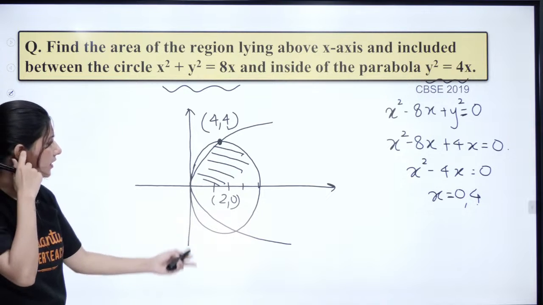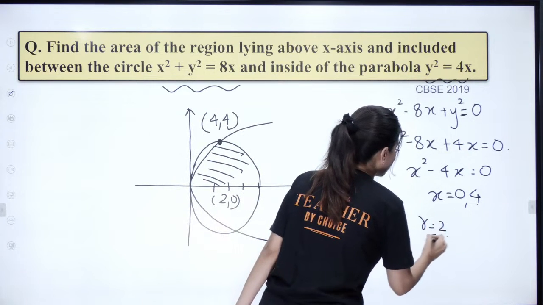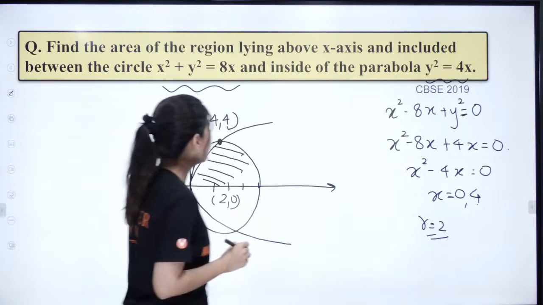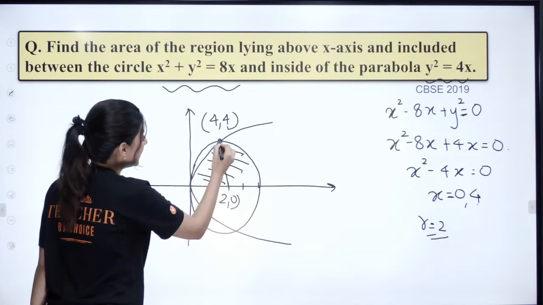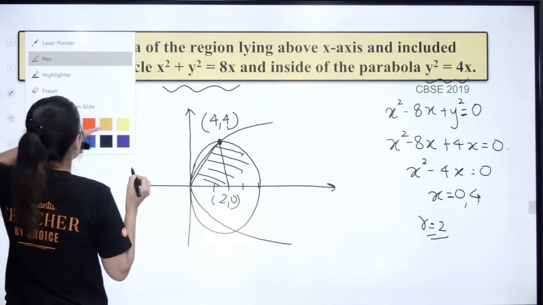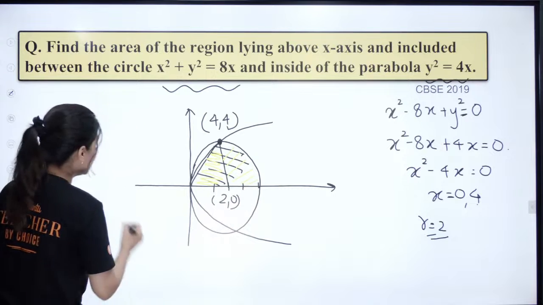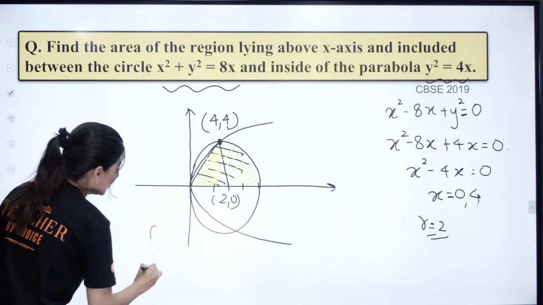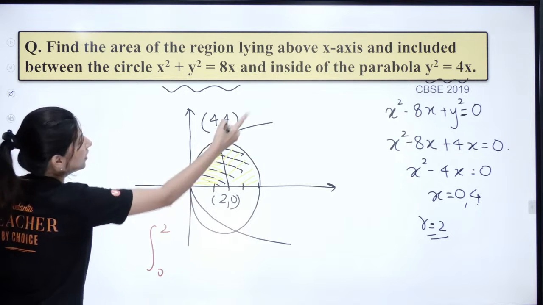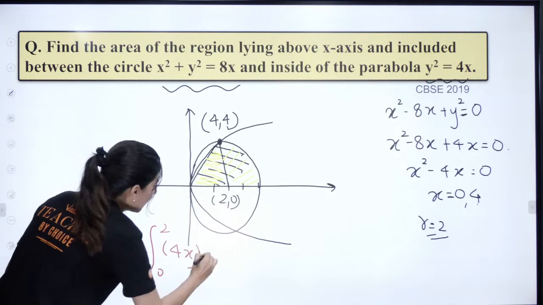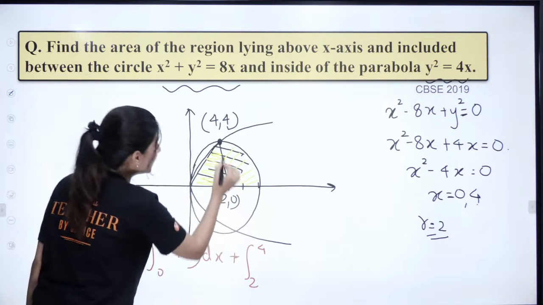Radius is 4, na? Sorry, radius is 2. Radius of the circle, clearly radius is 2. Now what you need to do is you need to figure out this area. So basically you are seeing two types of areas. First area is this, and second area will be this. So what you need to do is integrate. So let's integrate now. 0 to 2, you have to integrate this parabola, which is 4x. Plus 2 to 4, you have to integrate this circle.